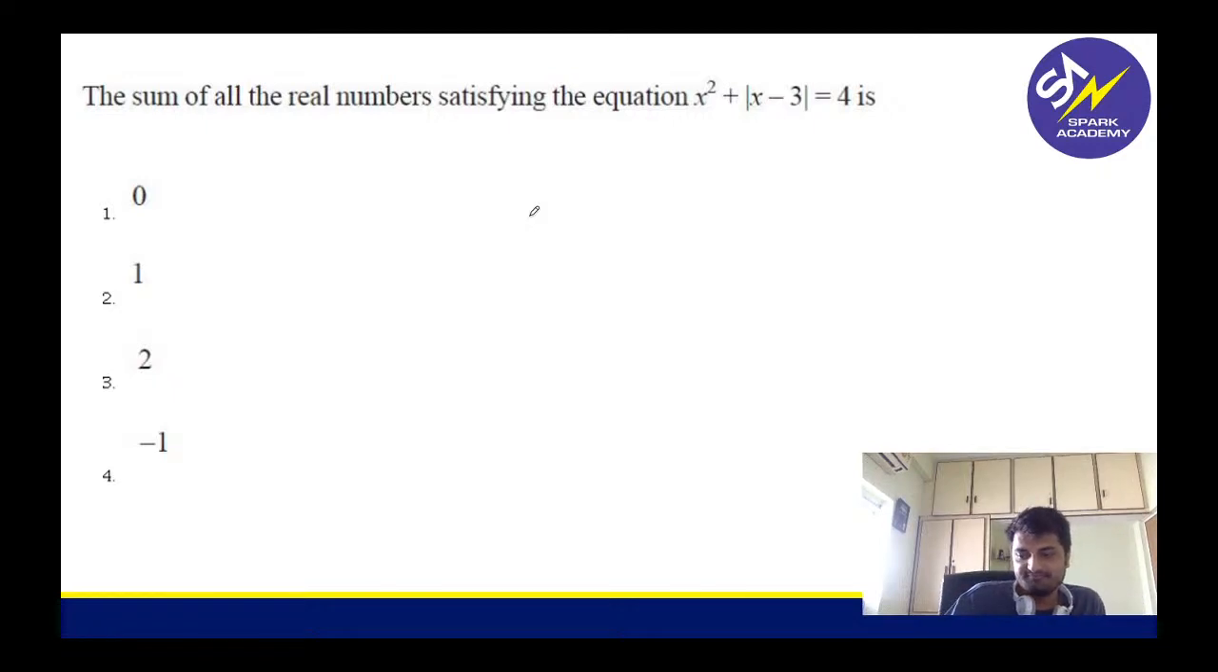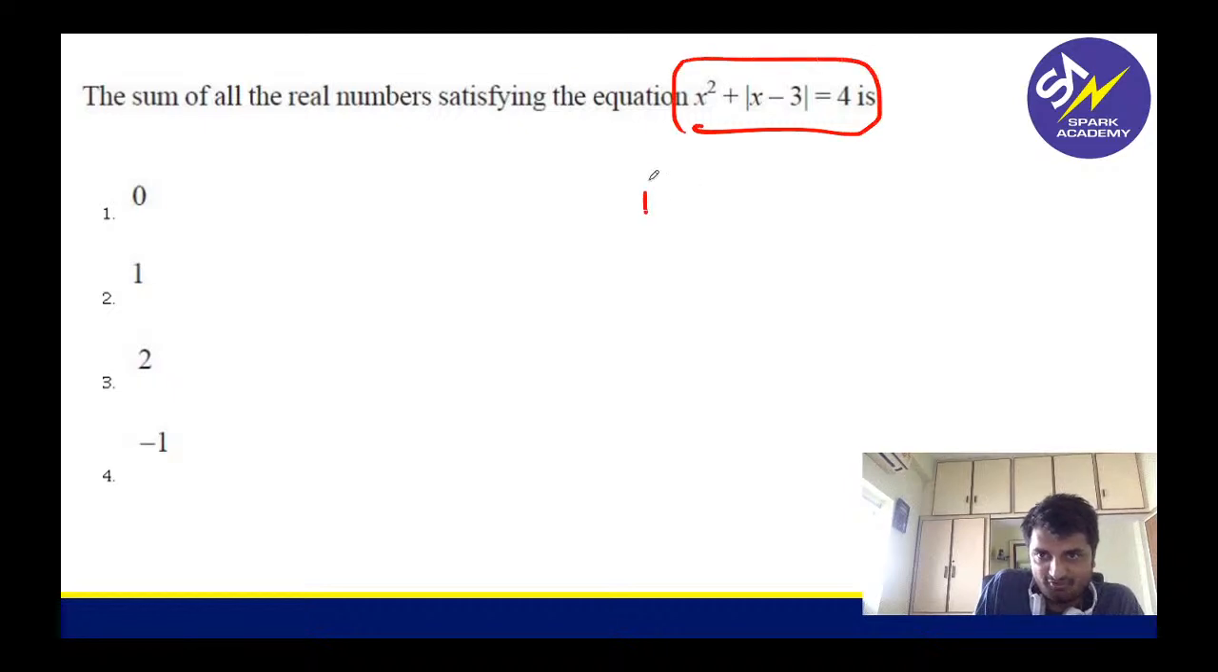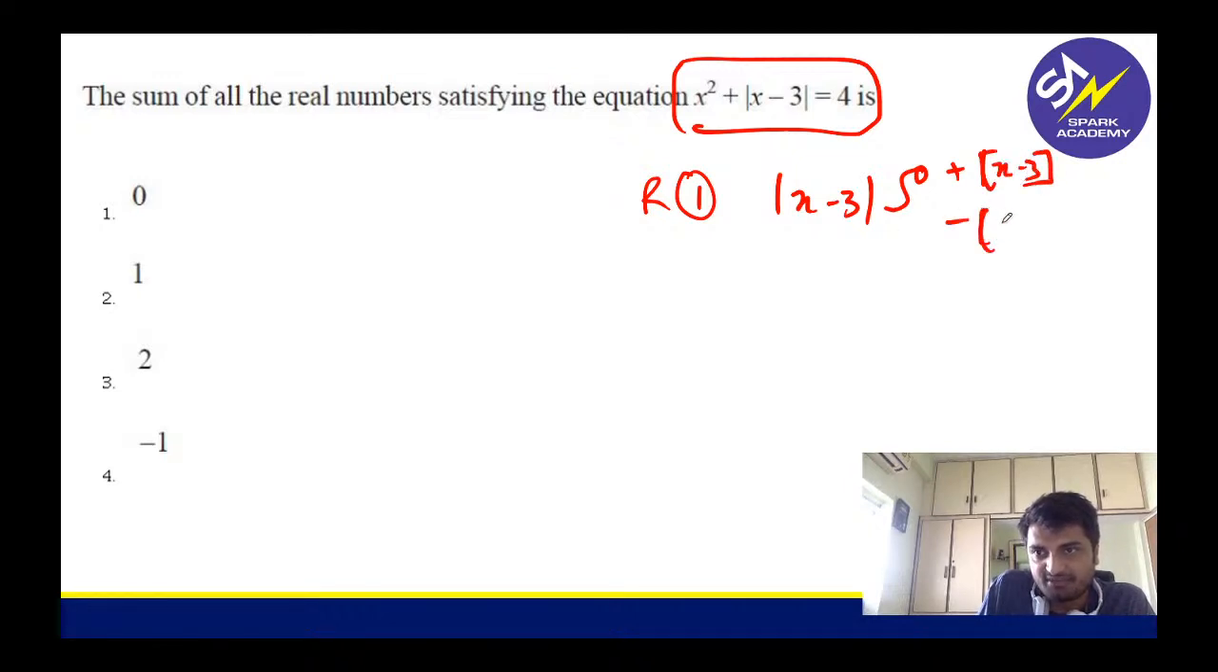Now tell me this. If you waste time on this question, you won't be able to solve a simple question like this, guys. This is for me a simple round 1 question, right? Yes, for me this is a simple round 1 question, because mod x minus 3, I can write 2 cases. Either I can write it as plus of x minus 3, or I can write it as minus of x minus 3.